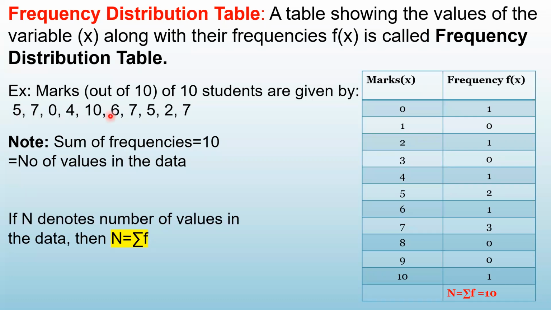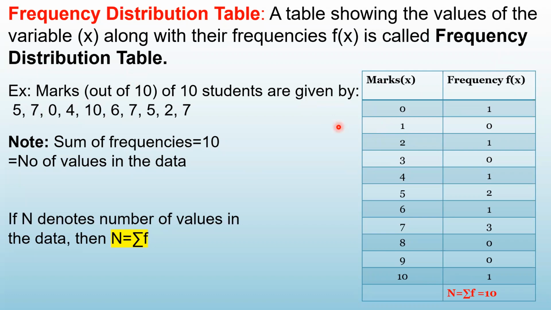No student has got the marks 8, so the frequency of 8 is 0. 9 also nobody has got, so the frequency of 9 is also 0. What about the frequency of 10? It is written only 1 time, so the frequency of 10 is 1. In this way, we prepared the table, and this table is called a frequency distribution table.